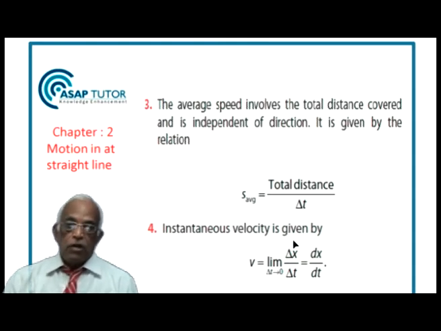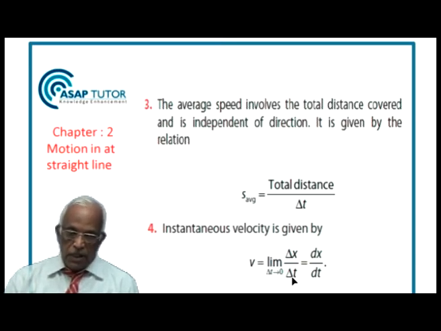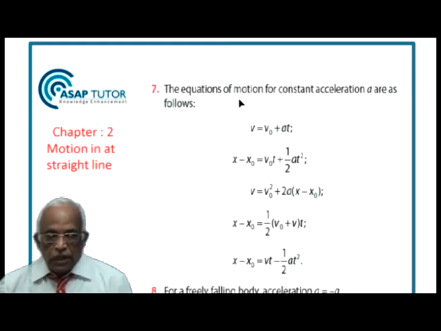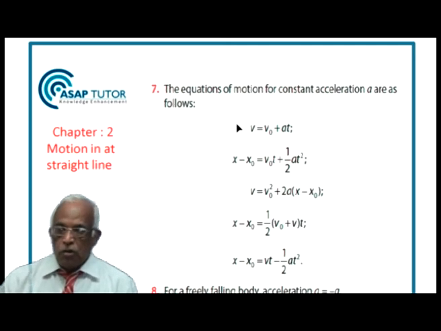Instantaneous velocity, however, will have a direction, which we define as v equal to the limit of delta x by delta t as delta t tends to 0, which is also written as dx by dt in calculus. Basically, this is the calculus notation. The equations of motion for constant acceleration a are as follows.